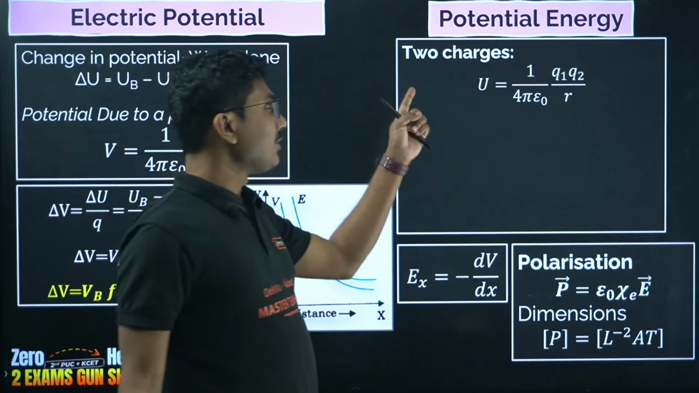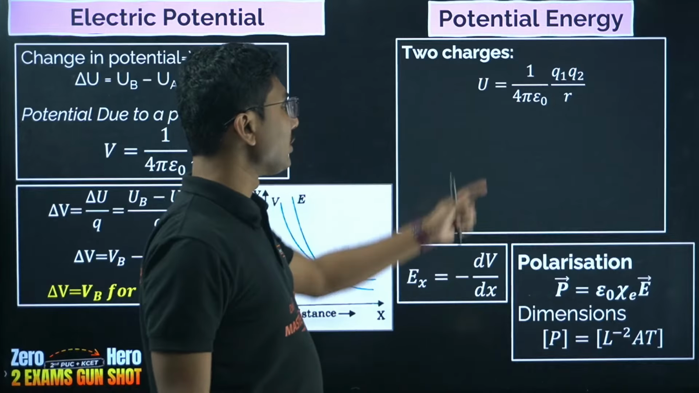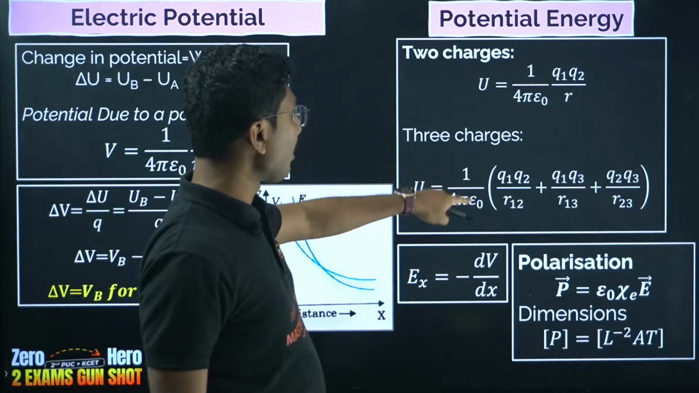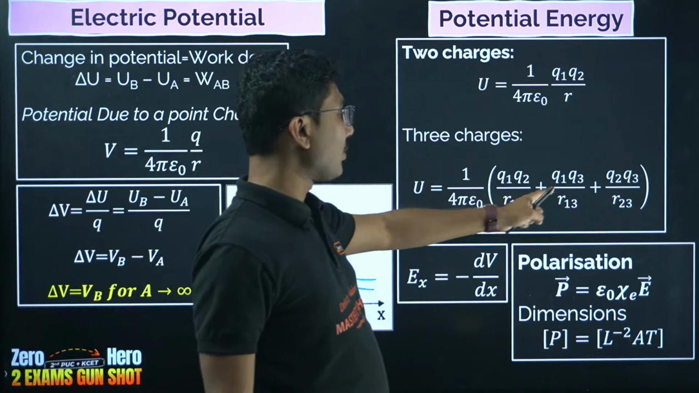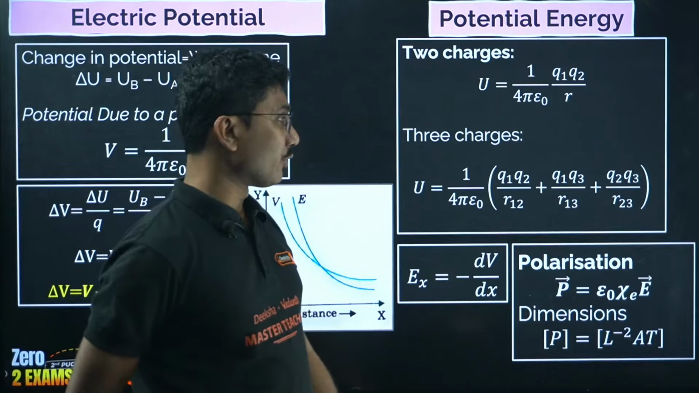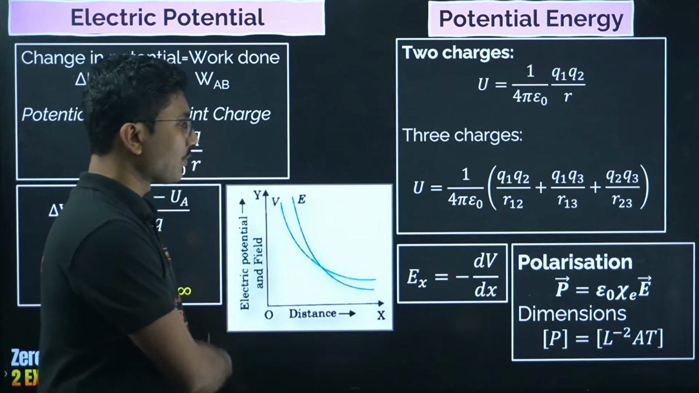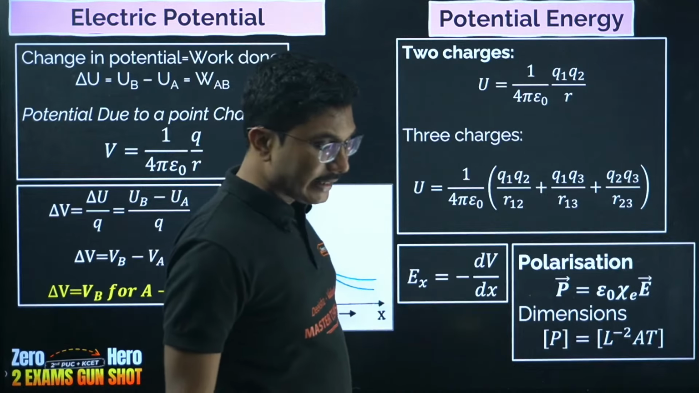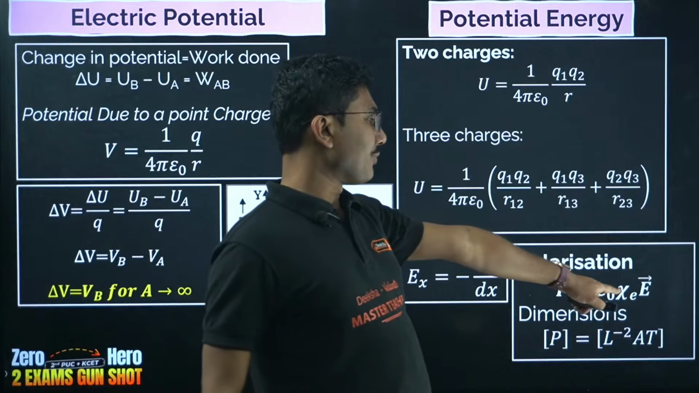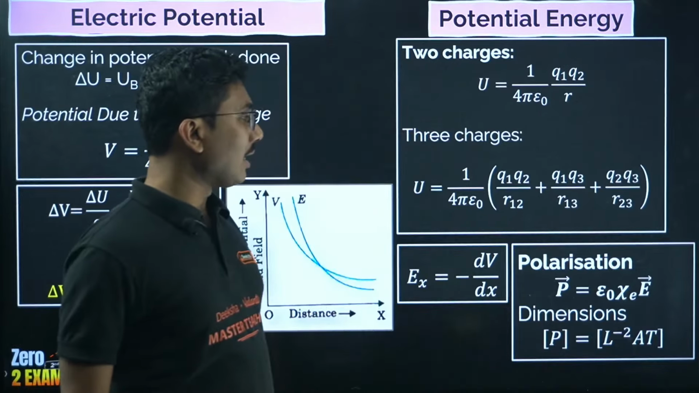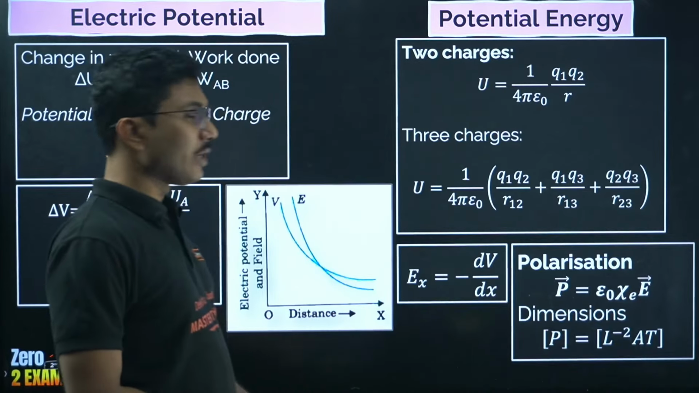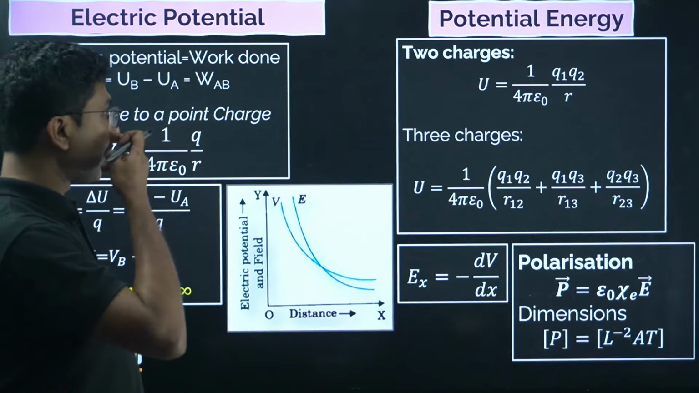Now potential energy of two charges is given by U equals 1 by 4 pi epsilon naught Q1 Q2 by R. For three charges it is 1 by 4 pi epsilon naught times Q1 Q2 by R12 plus Q1 Q3 by R13 plus Q2 Q3 by R23. E equals minus dV by dx, and the polarization formula is P equals epsilon naught times E, and the polarization dimension is L to the power of minus 2 A T. So everything at one place.